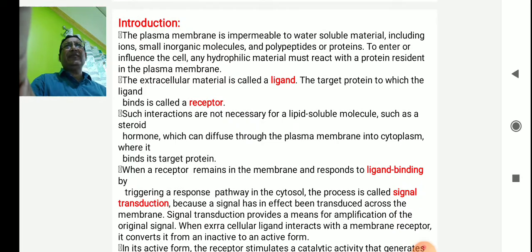In its active form, the receptor stimulates catalytic activity that generates a cytosolic signal whose amplitude is much greater than the original extracellular signal. A molecule produced in response to the extracellular signal is called the second messenger, such as cyclic AMP, by contrast with the first messenger, the hormone, which is the extracellular ligand.